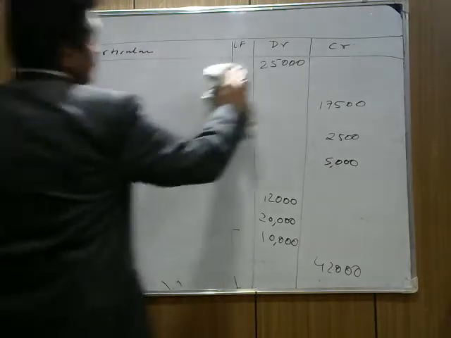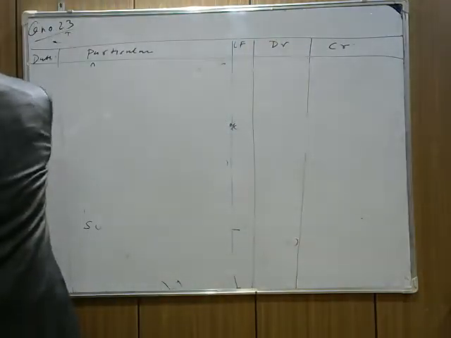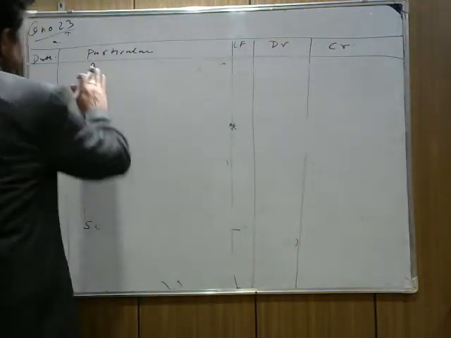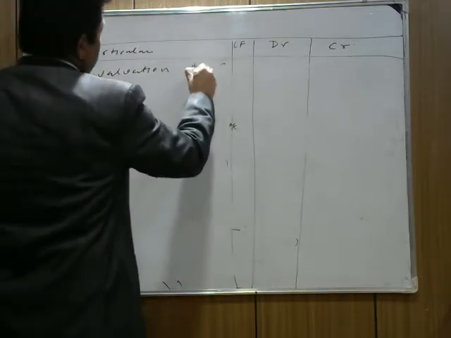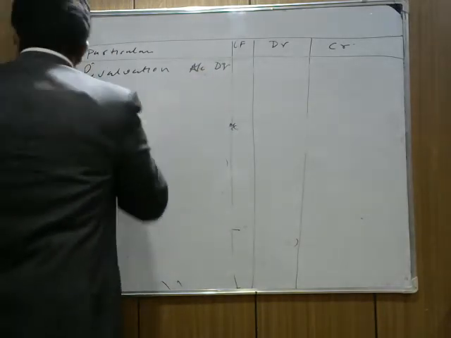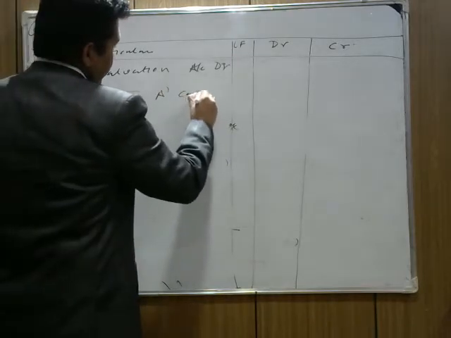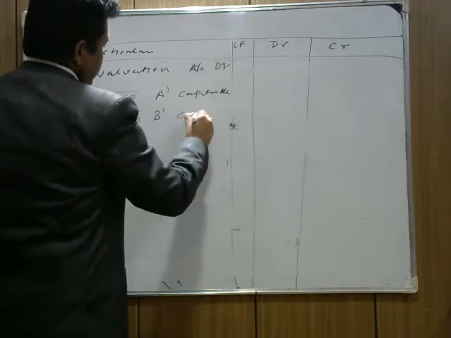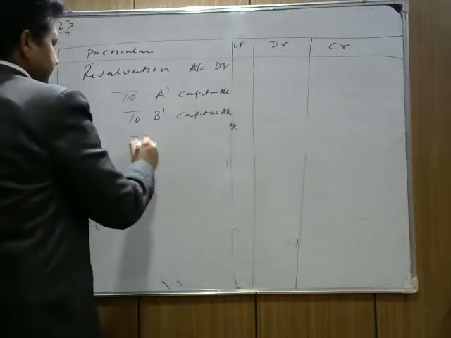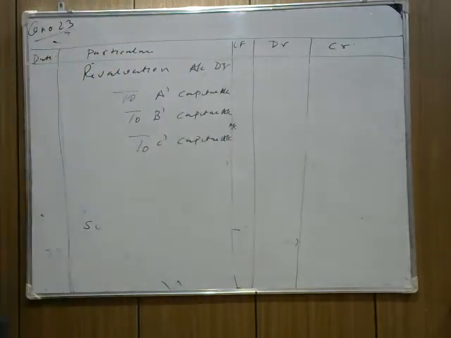Distribution of profit. Now divide the profit. What is the profit you get from revaluation account? It is a benefit for the partners. Revaluation account debit, how many partners are there? 3 partners, A, B and C: to A's capital account, to B's capital account, to C's capital account. Now check the term. I hope it's clear.